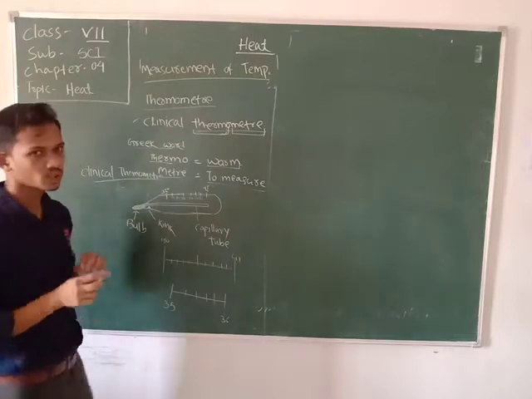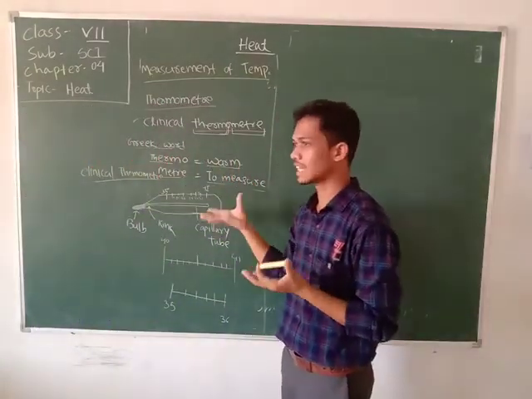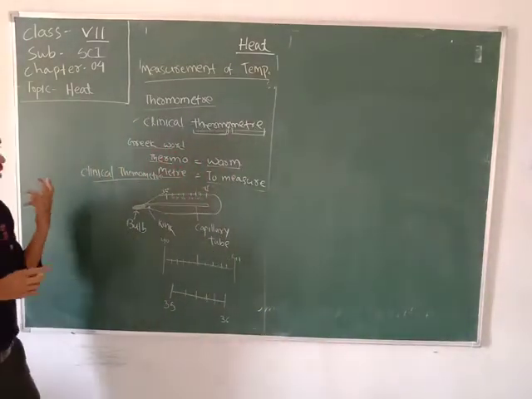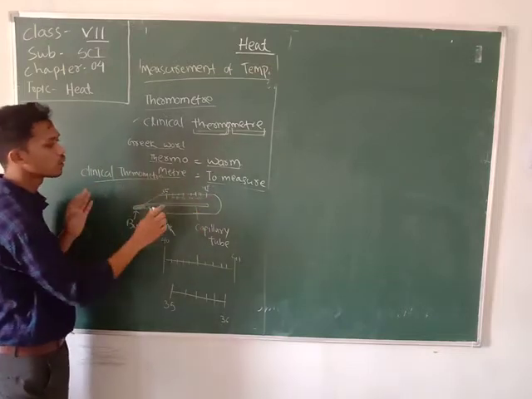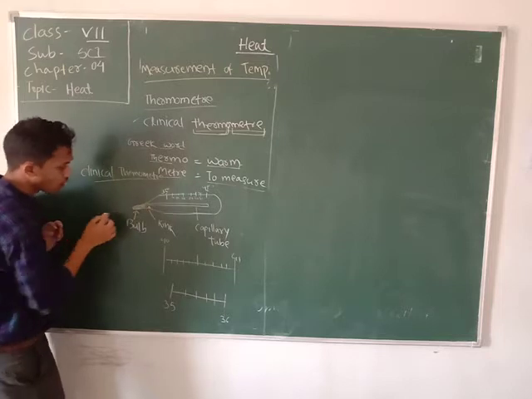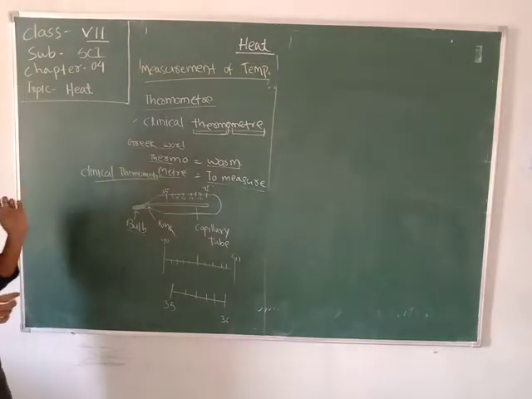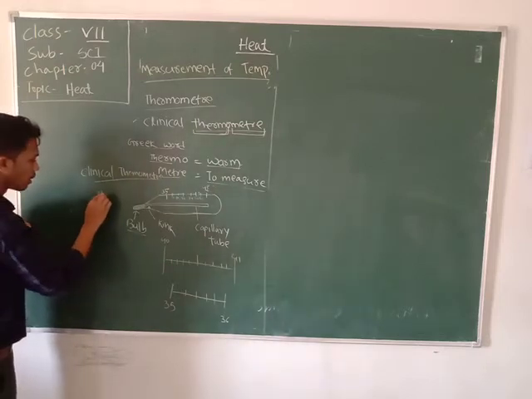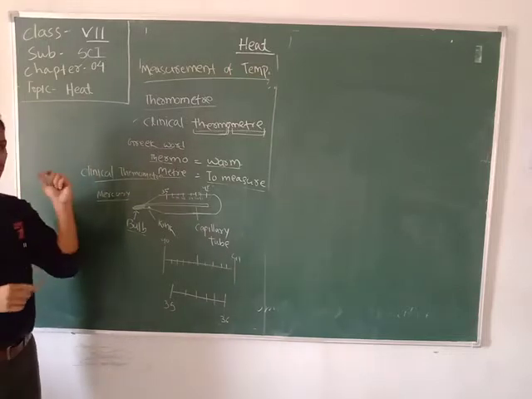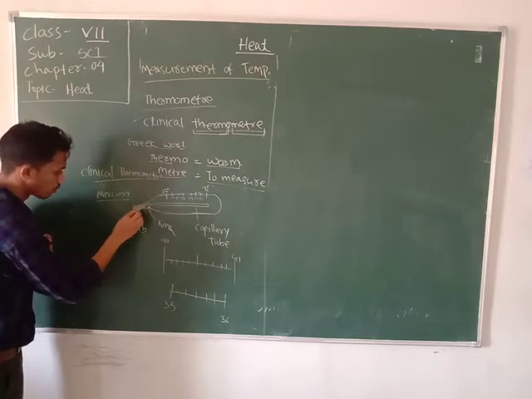So you have seen, students, the shape and size of the clinical thermometer. The clinical thermometer is like a small and narrow rod. A very small bulb is connected at the front. Inside the bulb, a liquid is present. The liquid is called mercury, which is silver in color and filled inside the small bulb.